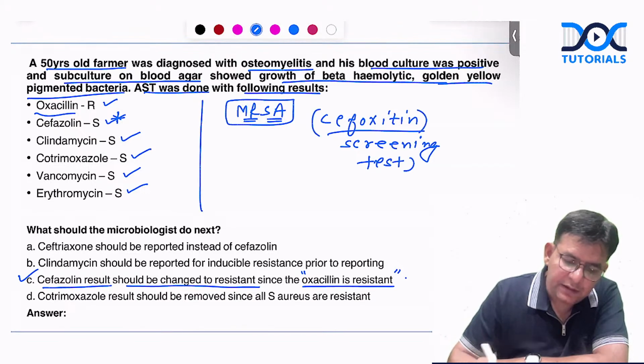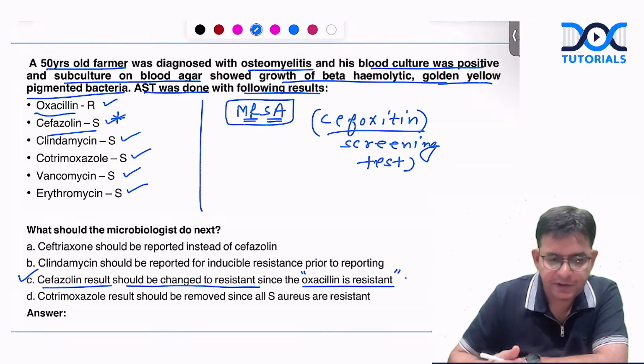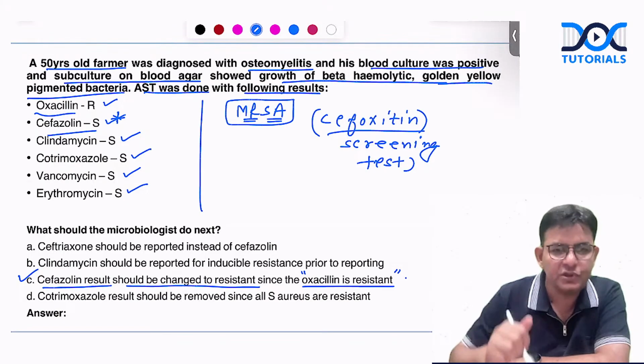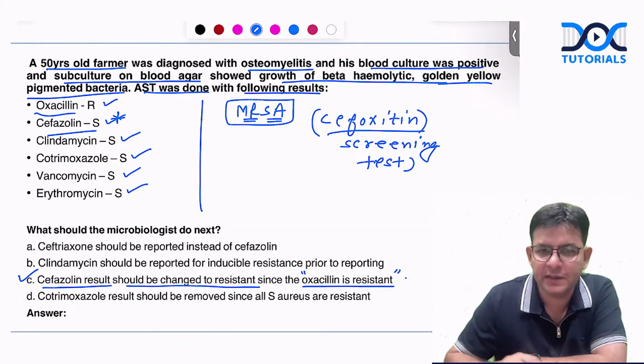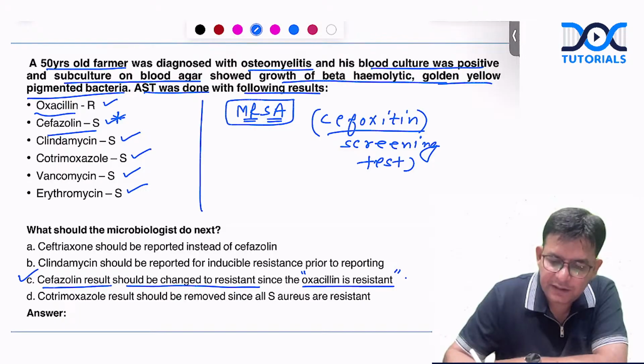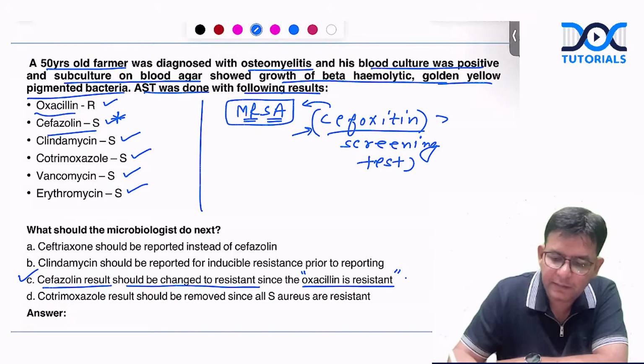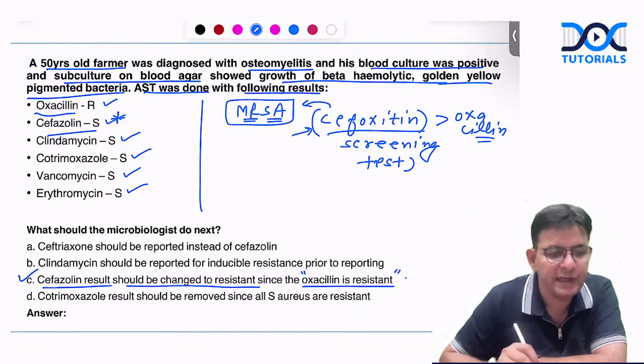Obviously, cefazolin, which is first generation, should also be changed to resistant if the oxacillin is coming resistant. And the better test to detect the MRSA than the oxacillin one is the cefoxitin screening test.